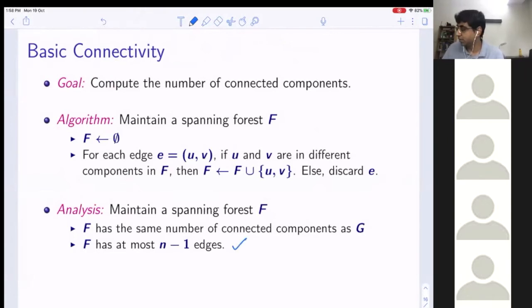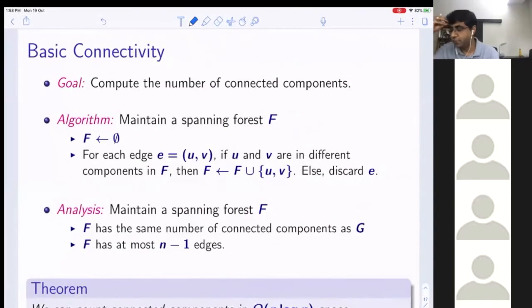Okay, excellent. So what we have proved is we can count connected components in order n log n space, because you are only storing the n minus 1 edges, and to store each edge, you have to store 2 vertices per edge. So this is order log n bits. So in order n log n bits, clearly we can answer connectivity in the edge insertion model.